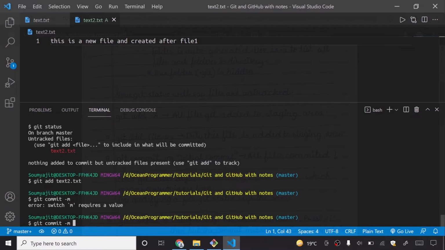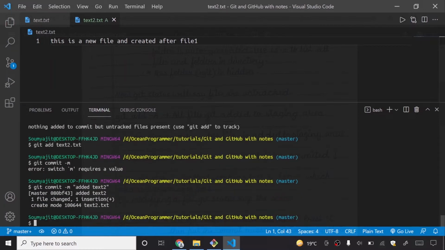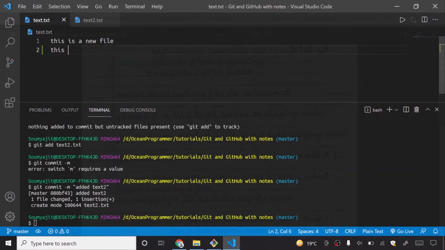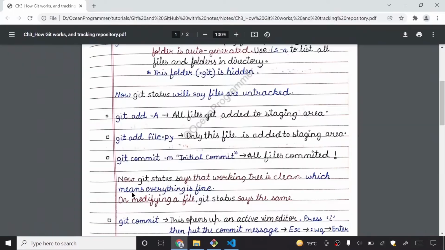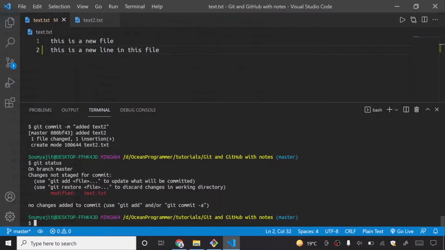The name of the commit is initial commit, but I can even change this. I can even do something like added text2. Okay, so I will now just press my Enter key. It is saying added text2, and the commit was created. If I now modify this file, and here I say this is a new line in this file, you can see that VS Code has made this line green. If I do git status right now, it says that this is a modified file, text.txt. You need to unmodify it to make the working tree clean.